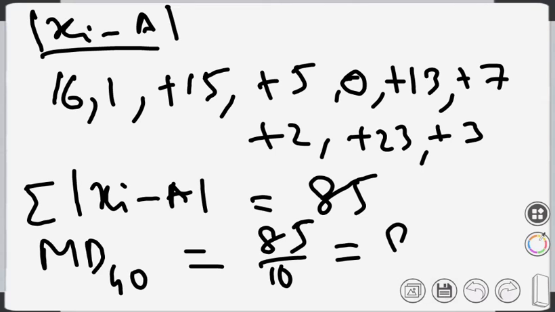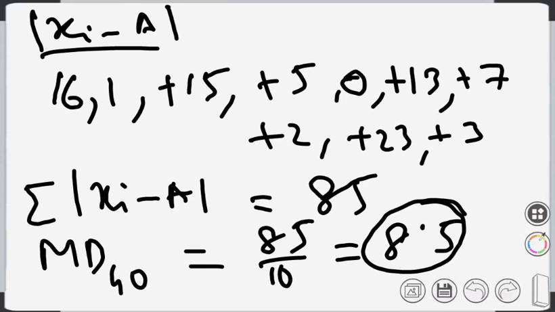That is 8.5. So that is the definition of mean deviation. What does it mean? It means that on average each value deviates from 40 by 8.5, and most of the values are lying between 40 plus 8.5 and 40 minus 8.5.